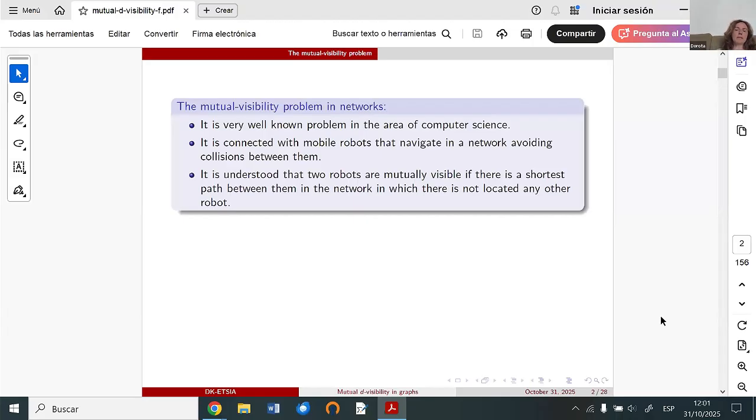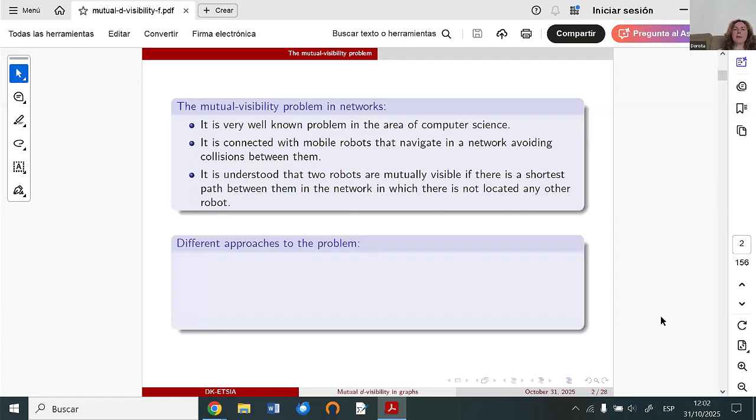What does mutually visible mean? We find a shortest path in the network between these two robots, such that no other robot is located on this shortest path.